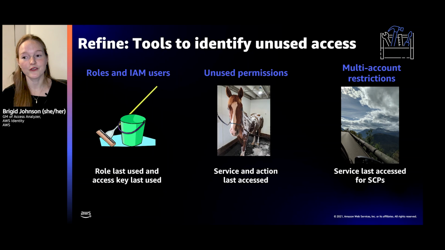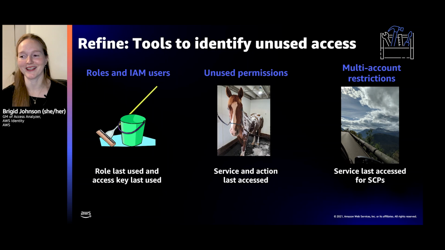Then for the roles that are in use, you want to double click and refine them further by identifying unused permissions. To help you do that, we provide service last accessed and action last accessed. If you didn't know, we actually added a few more services to action last accessed this year that we'll show you as well. And when you want to bump up some of those guardrails across your accounts, we actually provide service last accessed for SCPs. So you can go look at your SCPs, see which services you haven't used, and then yoink out the ones that you haven't used and just deny access. Like, we don't use that here.